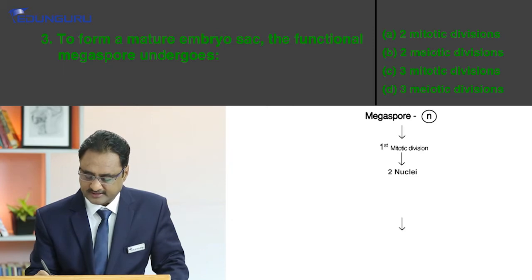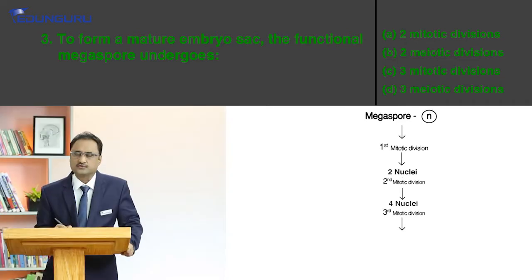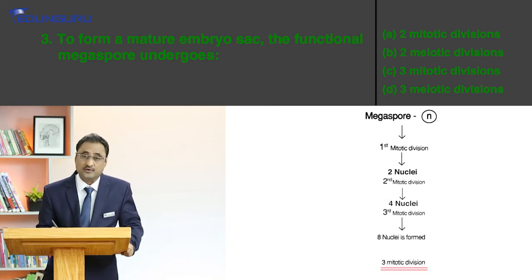Again there is a second mitotic division, then we have the formation of 4 nuclei. Again we have a third mitotic division. So at the end of the third mitotic division, what do we see? 8 nuclei are going to be formed, right?